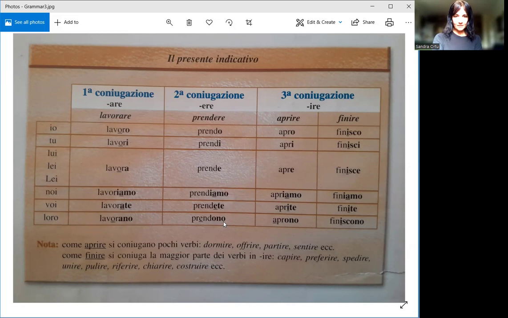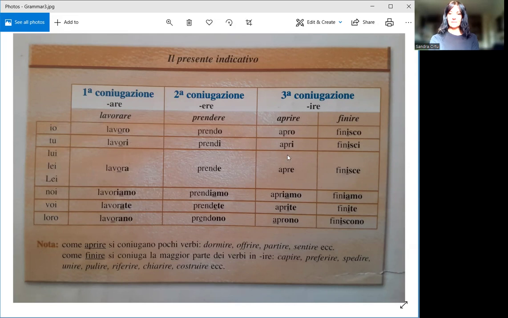And let's see some other examples. If we want to say, for example, I work in a shop, io lavoro in un negozio. If we want to say she works in a shop, lei lavora in un negozio.